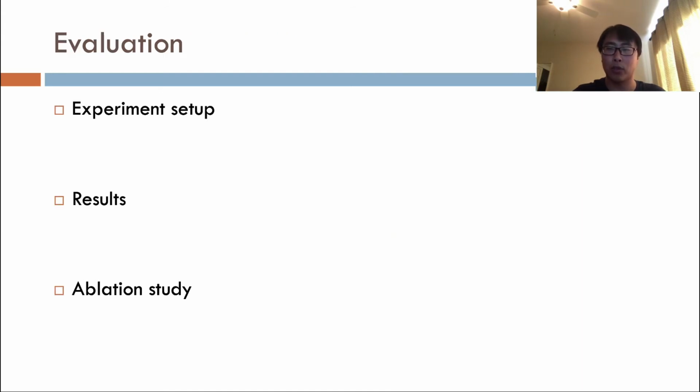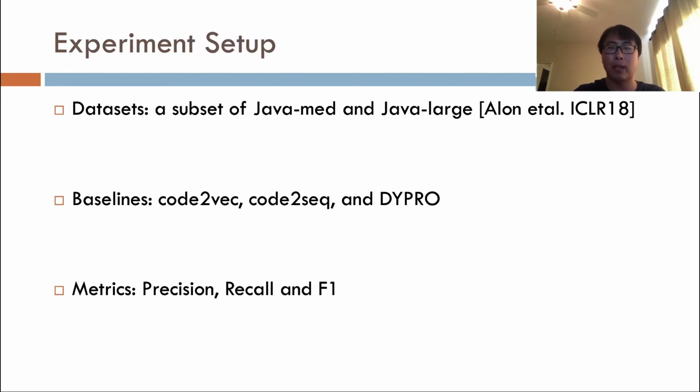We have realized our approach in a new model called Liger and extensively evaluated it. We use Java Medium and Java Large, two public datasets proposed by prior works. We use Randoop, a test generator, to trigger executions. Due to engineering issues we encountered, we can only get executions for a subset of the programs in both datasets. For baselines, we use code2vec, code2seq, which is the state-of-the-art model in method name prediction, and DYPRO, a slight upgrade of the state trace model proposed in our ICSE paper. We also reuse the metrics in prior work: precision, recall, and F1.